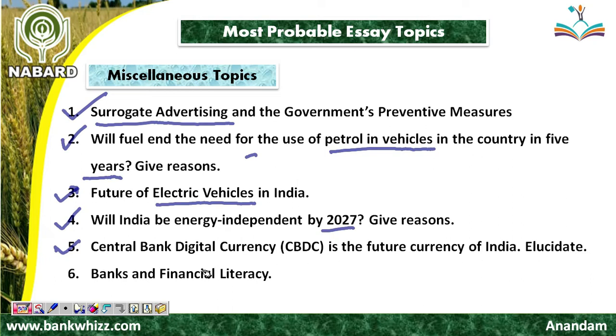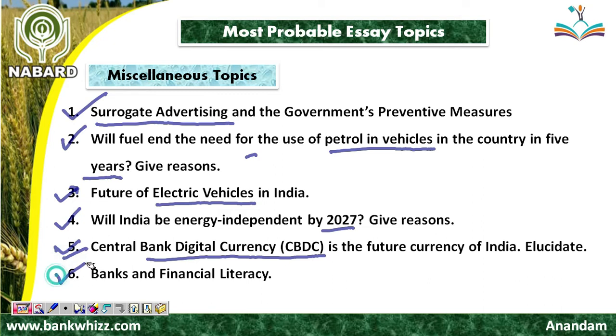Friend, as you know, cryptocurrencies are now gaining momentum in the whole world, and these currencies work on blockchain technology in which no control is there, no regulator is there. It is fully decentralized. But the RBI, keeping in mind that the future is of digital currency, has decided to launch a central bank digital currency, which will be regulated by the Apex Bank of India, the RBI. So friend, this topic also seems to be important. You should prepare this topic.